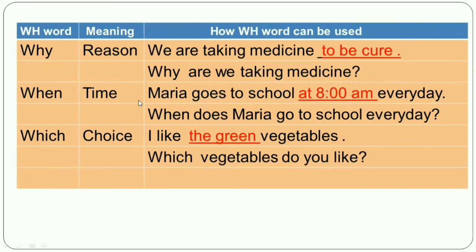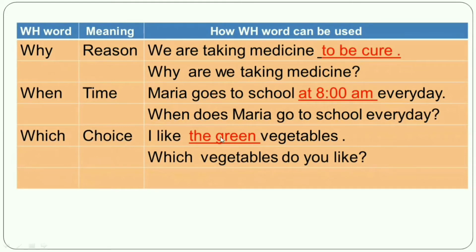So right here does. And the subject Maria, then V1, that means the present form of the main verb, that means go, and the other words, to school every day. When does Maria go to school every day? And at last, a question mark will be given.